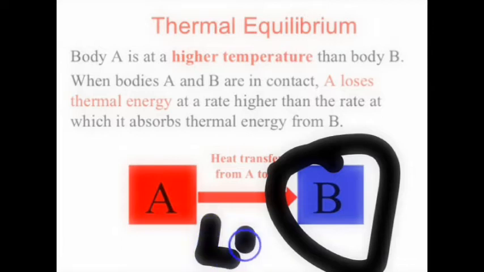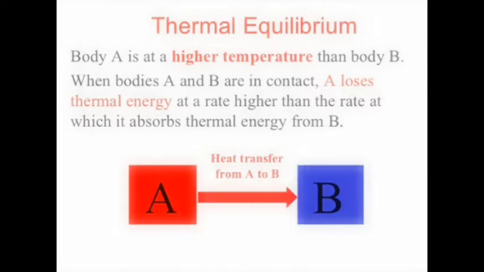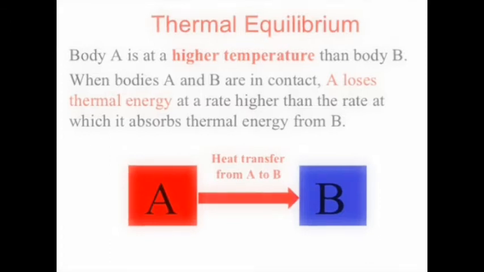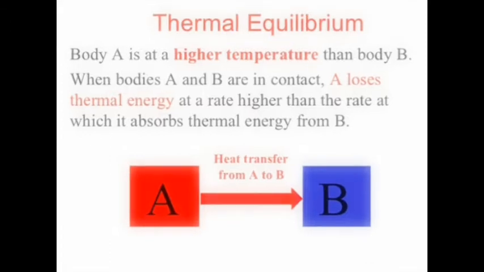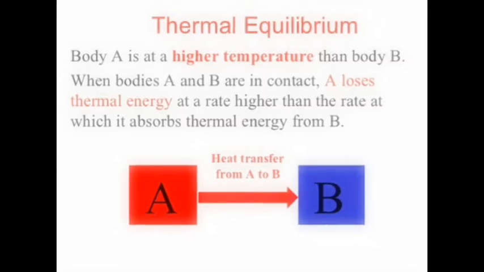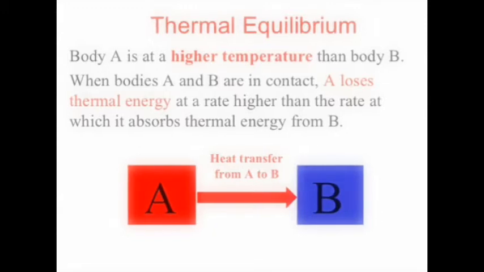So we can write here LT, lower temperature, for body B. When bodies A and B are in direct contact, A will lose thermal energy at a higher rate than the rate at which it absorbs thermal energy from B, because the thermal energy flows from A to B. This is the process, and we can call it thermal equilibrium. Let's go to the next slide.